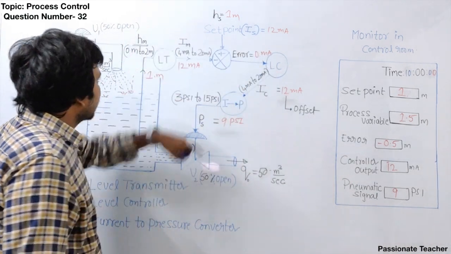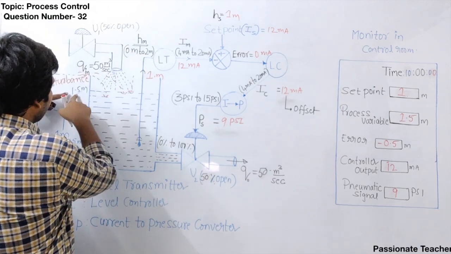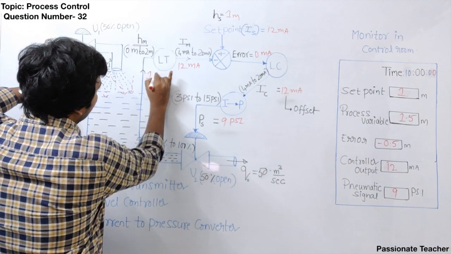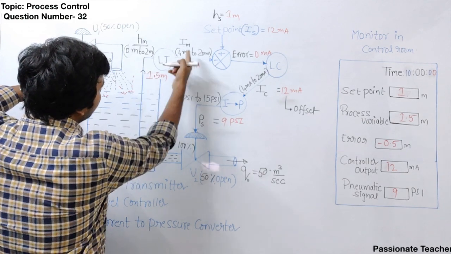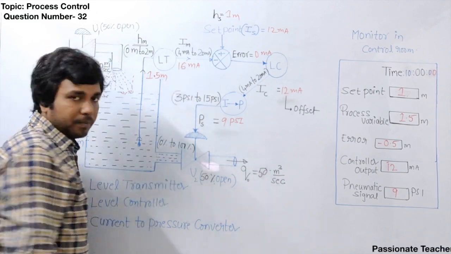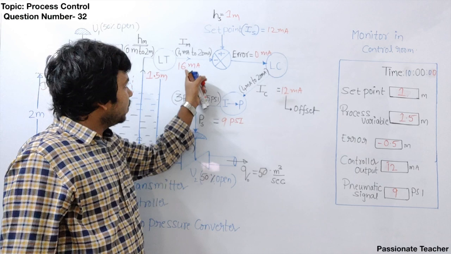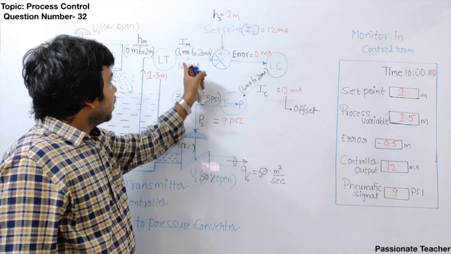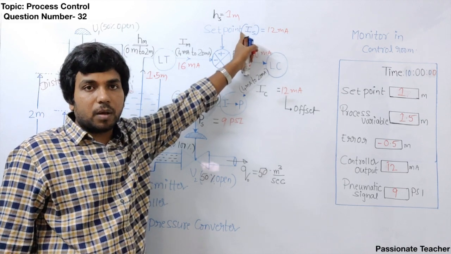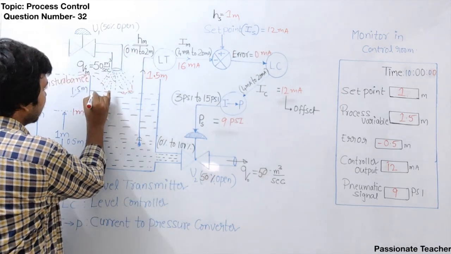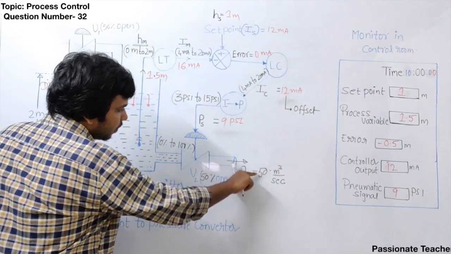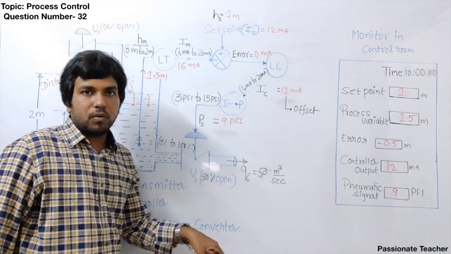Now from the current point of view, as the water level is 1.5 meter, the measured variable is going to be 1.5 meter, and that will be converted into a measured current of 16 milliampere. Right? Now when it is 16 milliampere, what does it mean? The value of the water level is more than the set point. What should happen? Ideally the water level should decrease. How can the water level be decreased? If you increase the flow rate, then the water level will decrease.